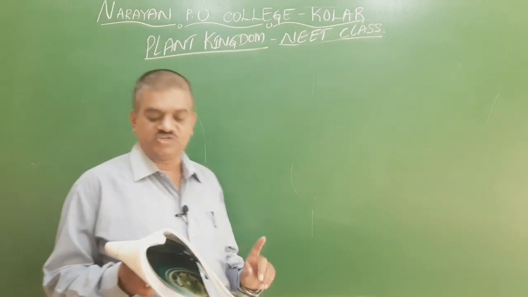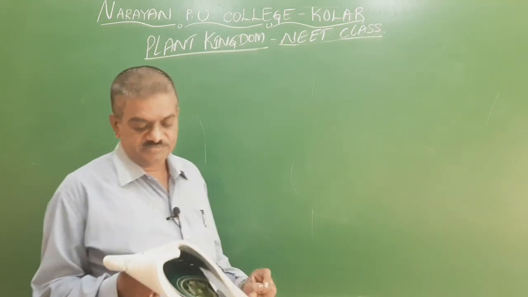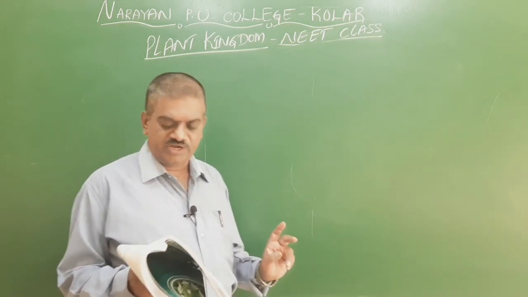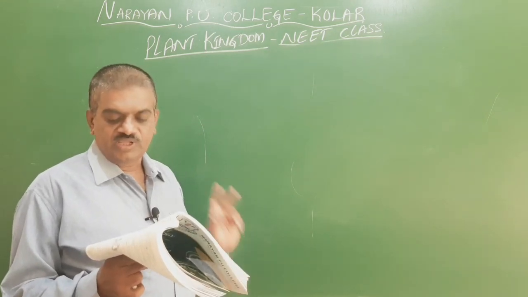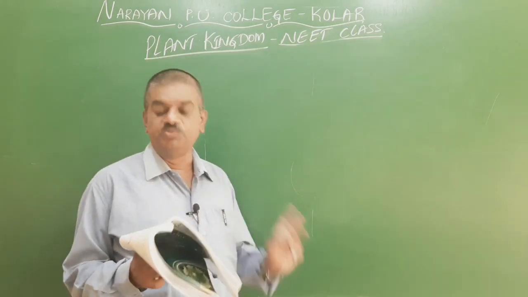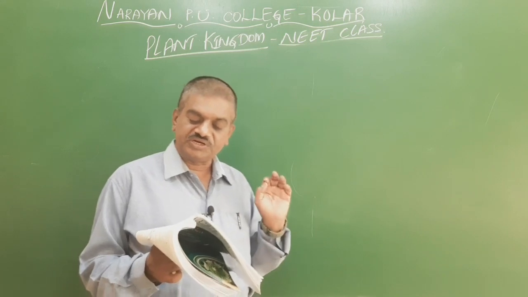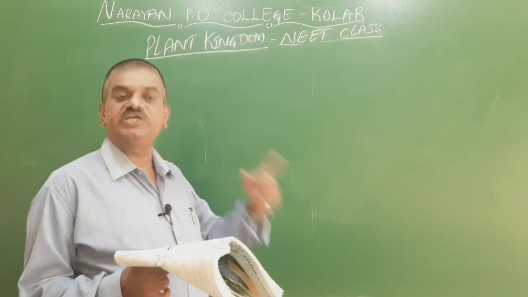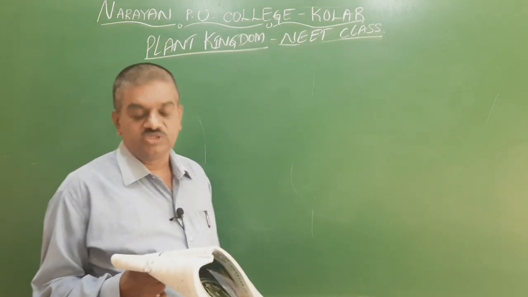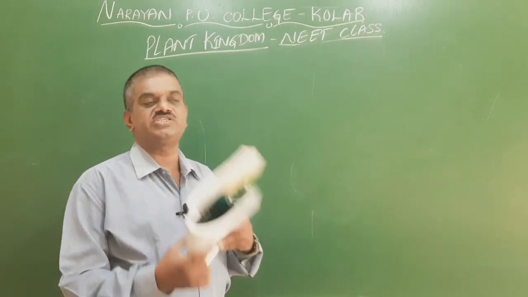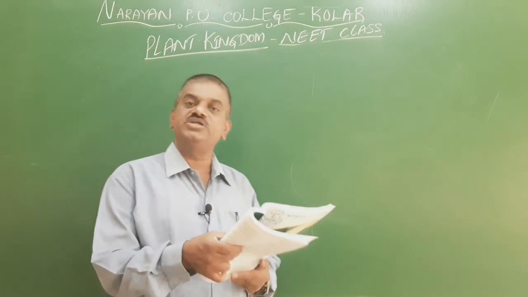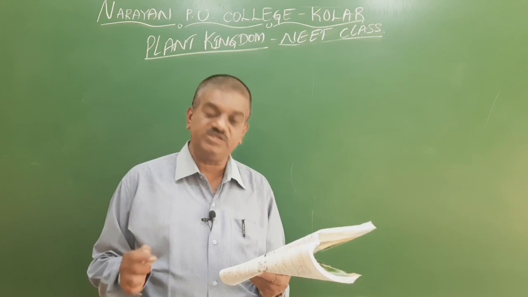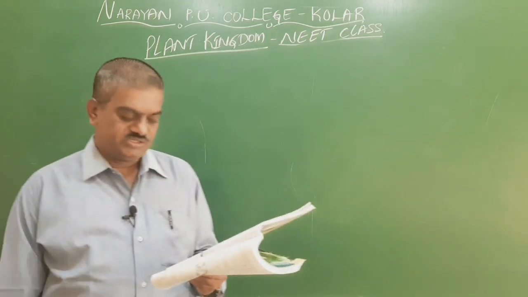The first one is Anabaena, the second one is Nostoc, the third one is Halosuria, and the fourth option is both 1 and 2. So here the right option is both 1 and 2, because Anabaena can enter into the cycas root, Nostoc also can enter into the cycas root, and they help in nitrogen fixation. And here they are symbiotic. So the right answer is both 1 and 2.